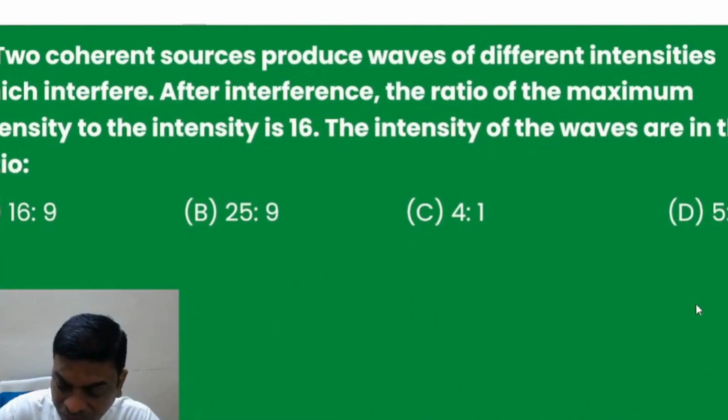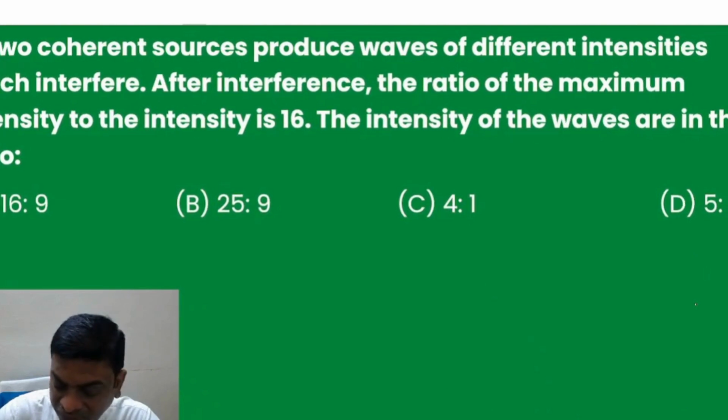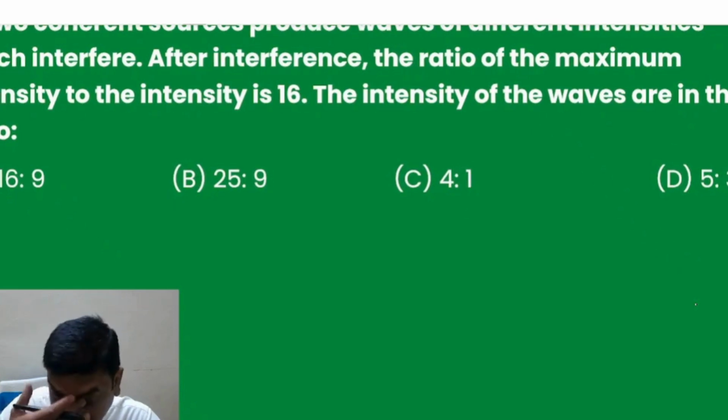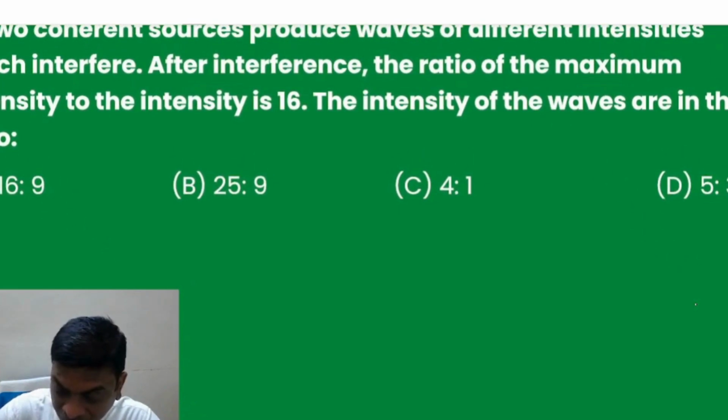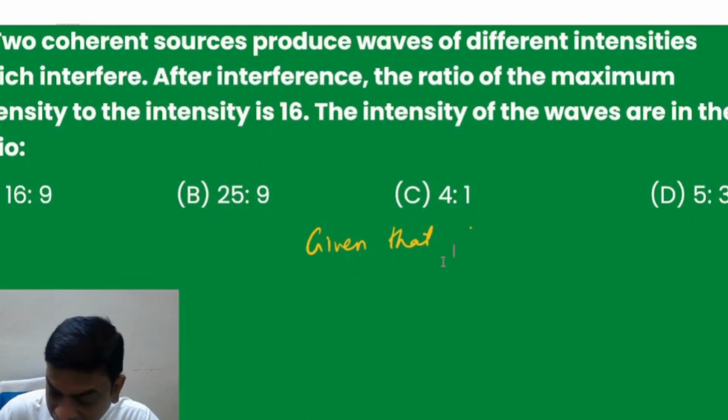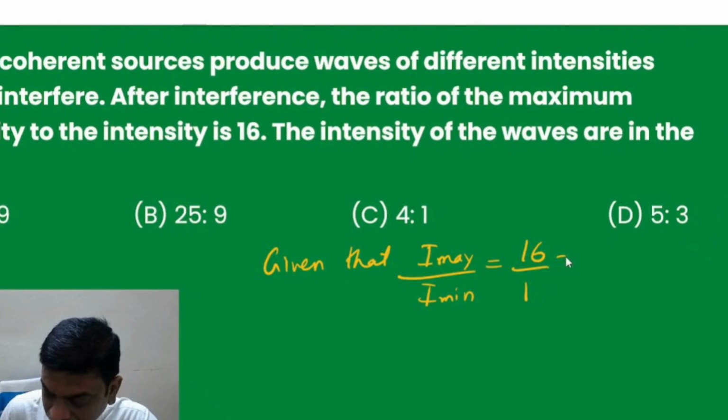Two coherent sources produce waves of different intensities which interfere. After interference, the ratio of maximum intensity to the minimum intensity is 16. The intensity of the waves are in the ratio? So here we have been given that the ratio of maximum to minimum intensity is 16. So I max upon I min is given as 16, which is also equal to under root I1 plus root I2 upon under root I1 minus under root I2 whole square.